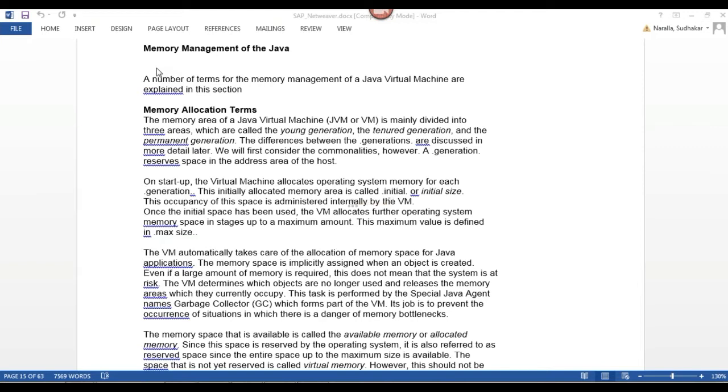Each and every service will provide some services, correct? Based on the services only, my Java stack will run. If any one of the services is not running properly, then what will happen? Ultimately, the Java stack will not run properly.